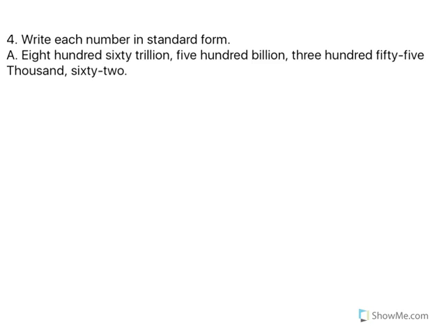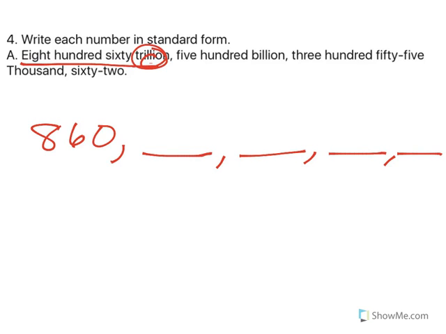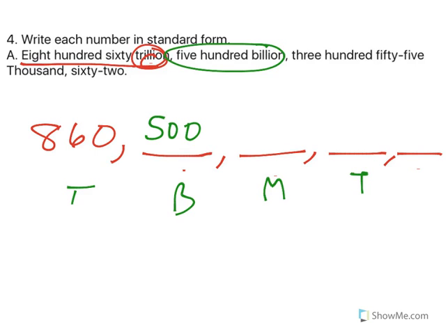Number 4, let's write each number in standard form. Now I'm going to talk through how I start this. So I see 860, so let's start there, 860, and it says trillion. That means there are 12 spots after, trillion is 12. So 860, there's 3, 6, 9, 12. Those all have to be filled in with 3 numbers. Okay, so we have the 1, 10, hundreds, thousands, millions, billions. Next number, 500 billion. Well, here's billions. So thousands, millions, billions, trillions. So there's 500 billion.